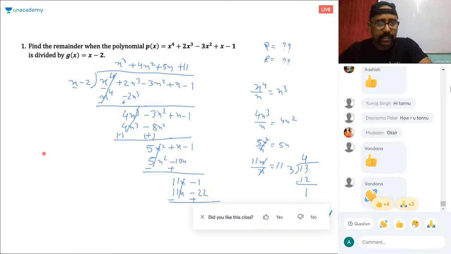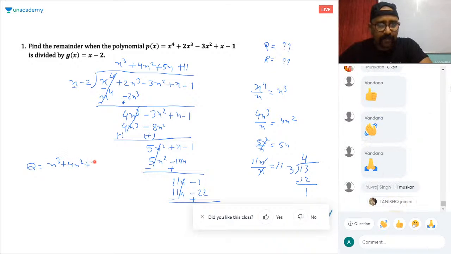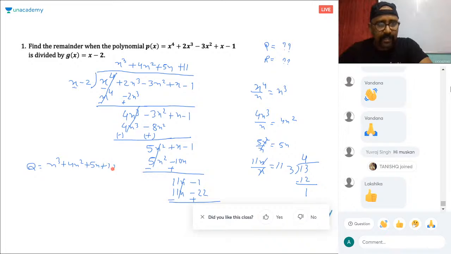So this is the quotient. The quotient is x cubed plus 4x square plus 5x plus 11, right? And what is the remainder? Remainder is 21. How many of you got this?